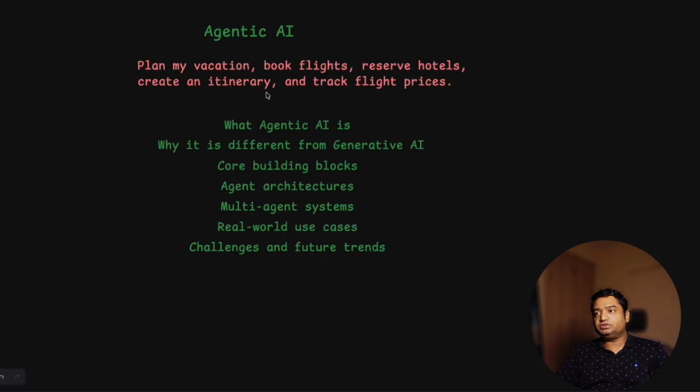So we'll start with a simple question. You have to plan a vacation: the flight tickets, the reservation of the hotels, the other stuff regarding the vacation. If you ask this question to a traditional AI or a normal chatbot, you will get a simple direct one-to-one answer, like these are the locations, these are the flights. But if this question is asked to Agentic AI, then Agentic AI will create a plan, create a goal, and a full workflow will be created, which will give you multiple options to choose from, like where you want to have the vacation, which kind of flight.